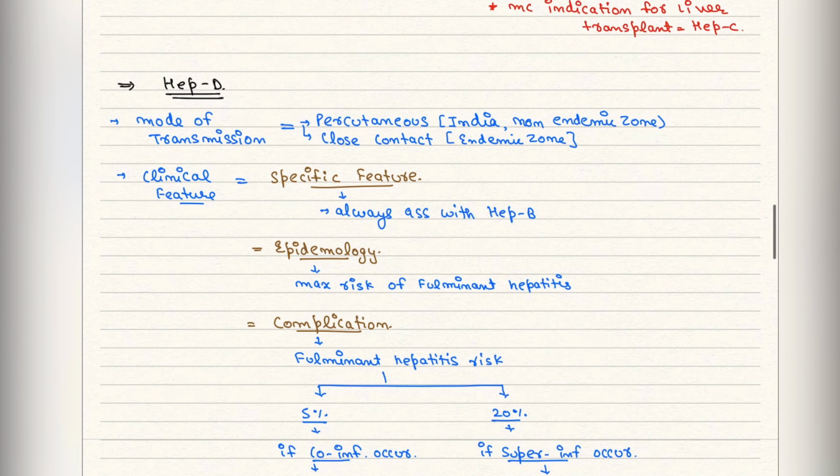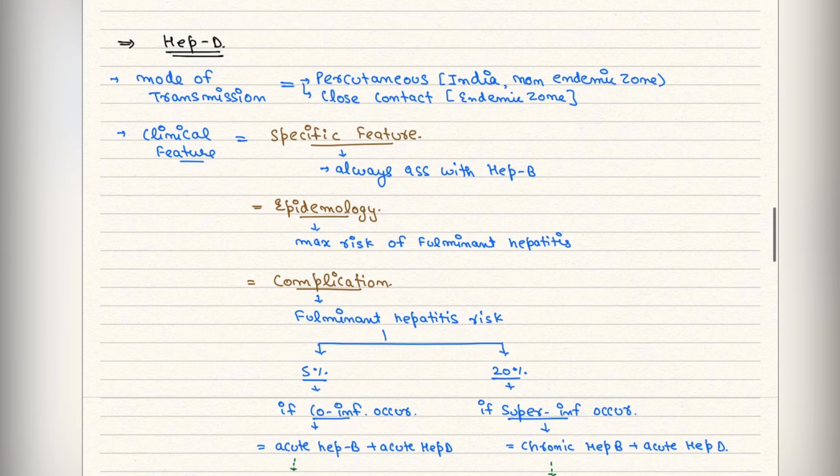Now the last one we are going to discuss is Hep D. The mode of transmission is percutaneous and close contact. Clinical features, as generally जो होता है ना, Hep D is associated with Hep B. If Hep D is found, then Hep B will also be found. If Hep B is found, it is not compulsory that Hep D is found, but risk of Hep D is higher with Hep B, and it has the maximum risk of fulminant hepatitis.